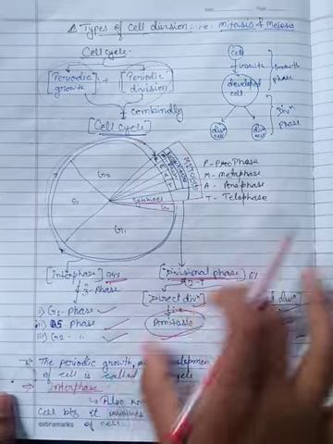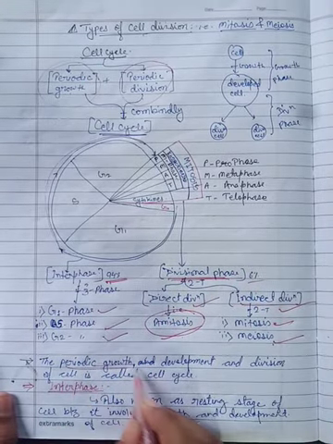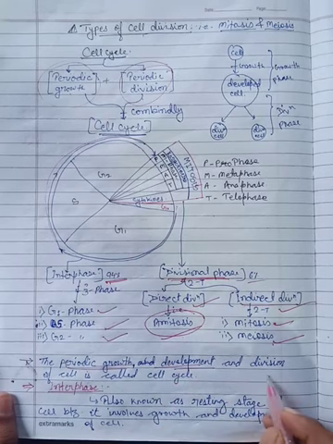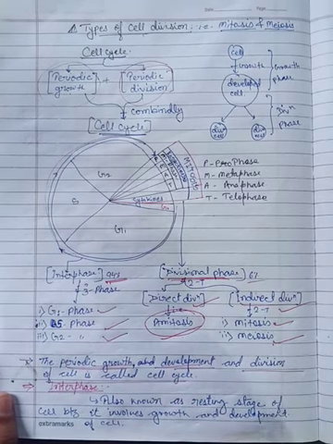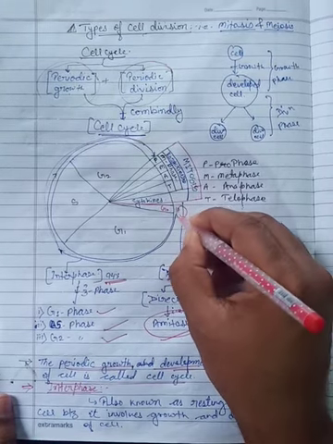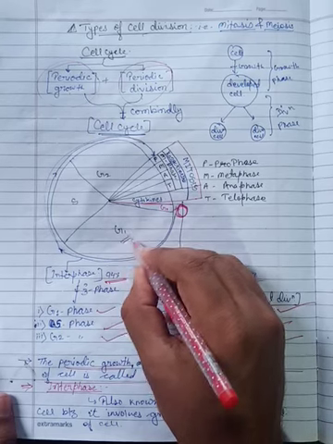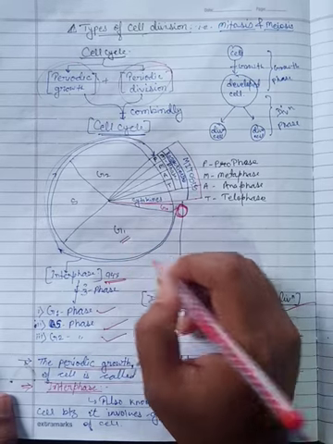So what is the cell cycle? The periodic growth, development and division of a cell is called the cell cycle. Suppose a single cell is in the G1 phase, that means the first growth phase.